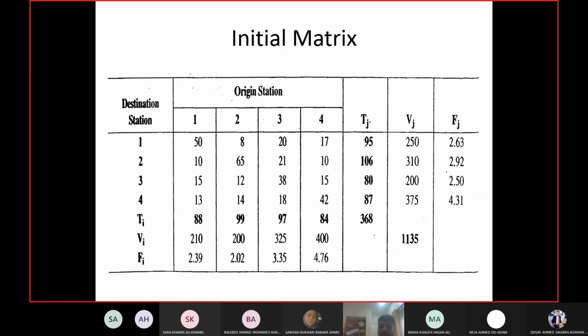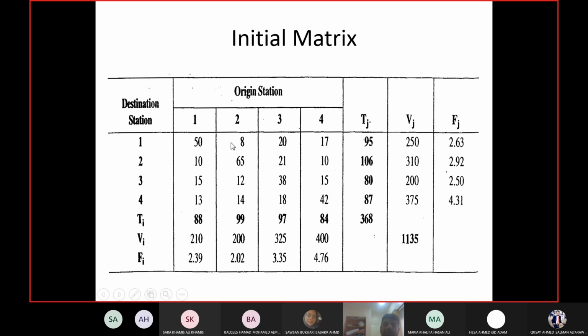Each number in the matrix will be multiplied with the average of the ratio of its row and column. So for example, 50 will be multiplied with the average of 2.63 and 2.39.